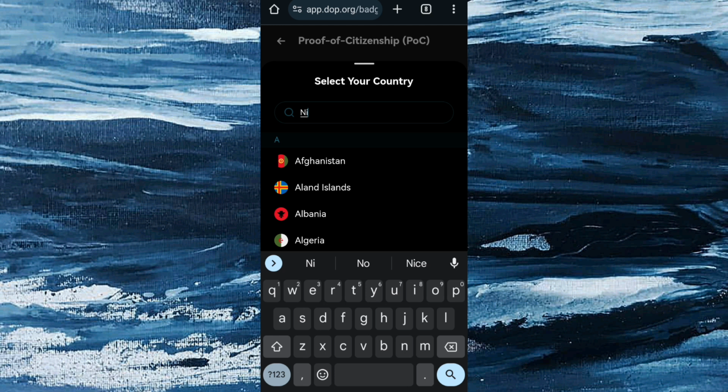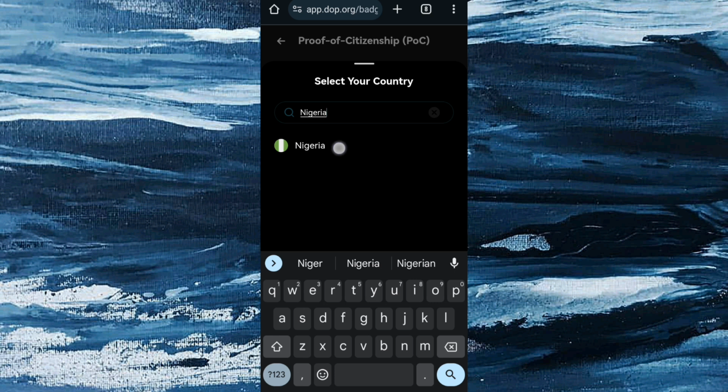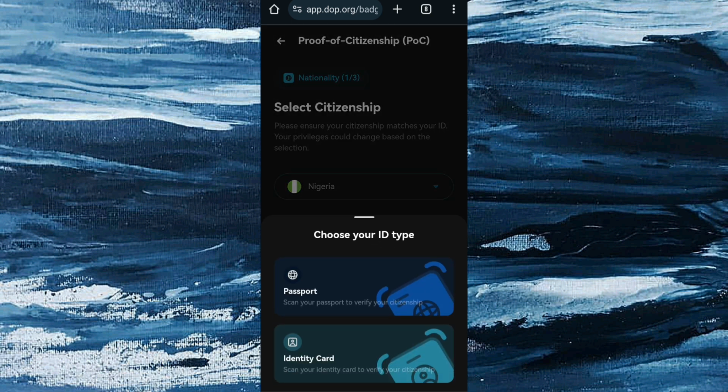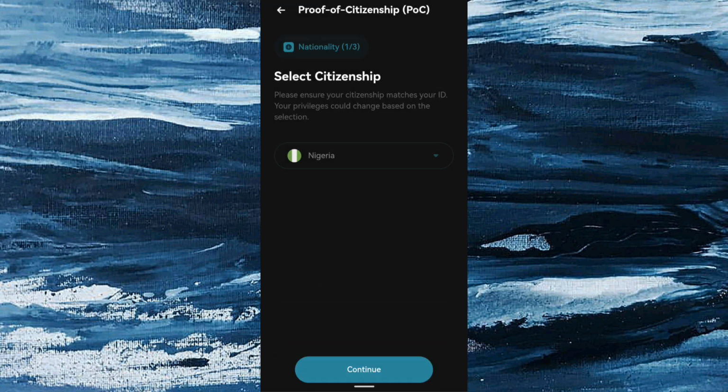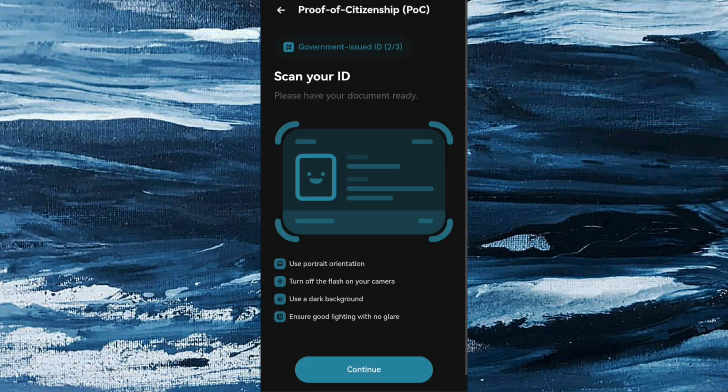I'm going to enter Nigeria. So I'm going to make use of my passport. Or let me make use of my identification. Okay, that's an ID card. I'm coming.